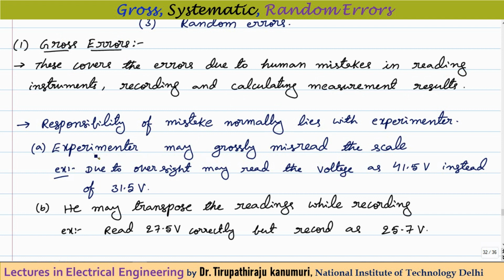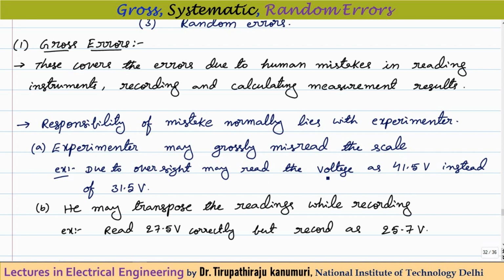These can be different things, like the experimenter may grossly misread the scale. Let us take an example: due to oversight while taking the reading, sometimes because of tiredness. Let us assume the reading is actually indicating 41.5 volts. Instead, while taking the reading, he takes it as 31.5 volts. That means he has just confused the upper digit.